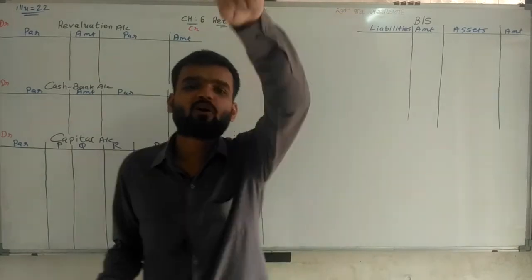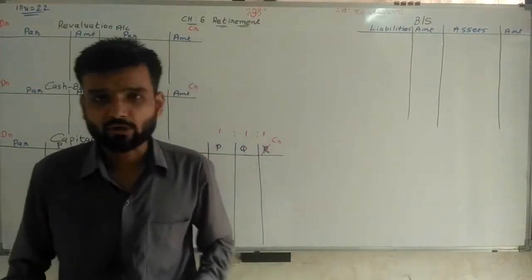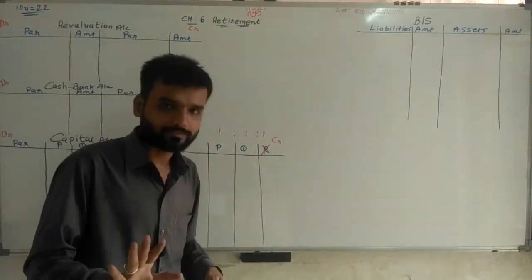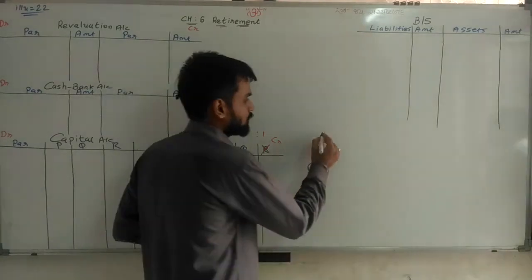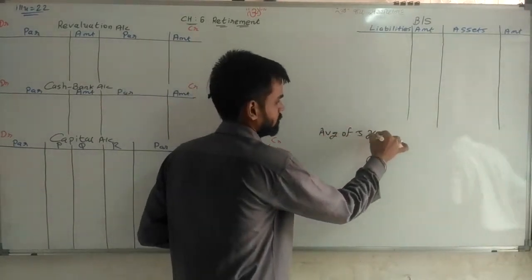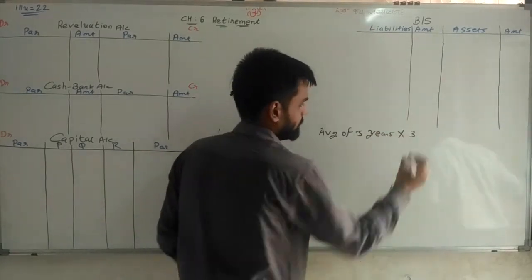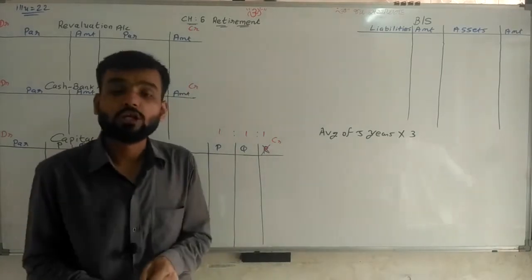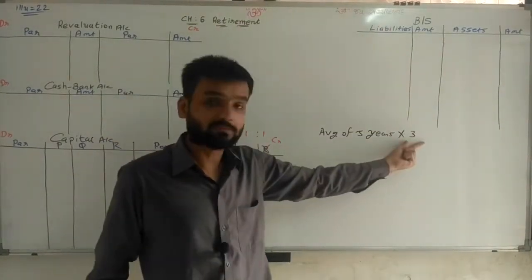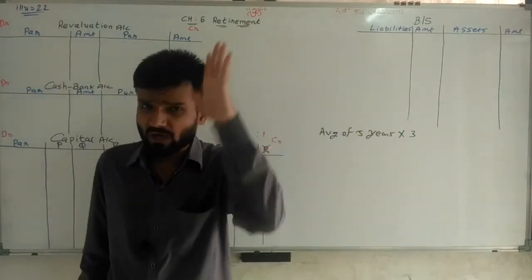I don't know what the 5 years' profit is, but I know the method. Average of 5 years into 3 is the value of goodwill.